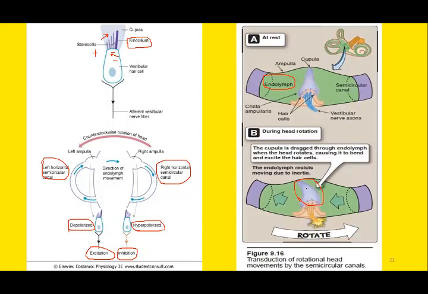This is during the onset of movement. When there is cessation of head rotation, the end which was excited earlier will be inhibited, and the end which was inhibited earlier will get excited.